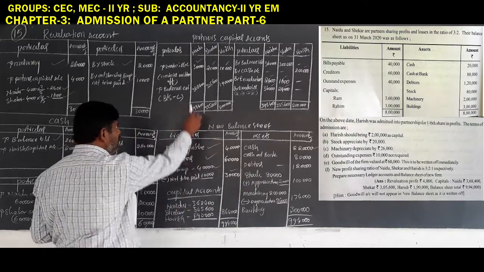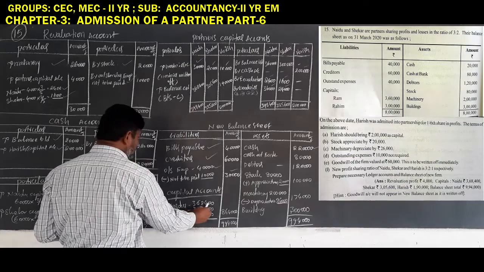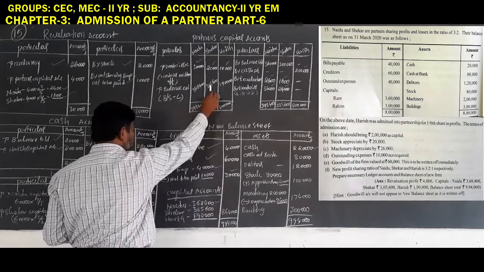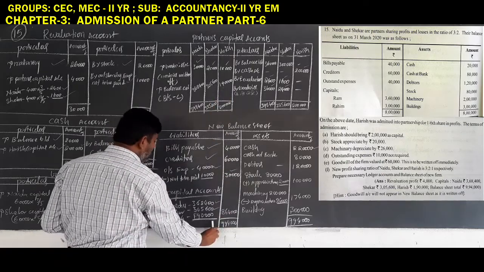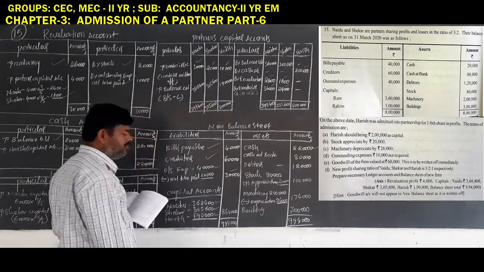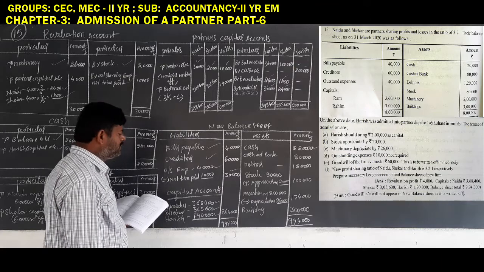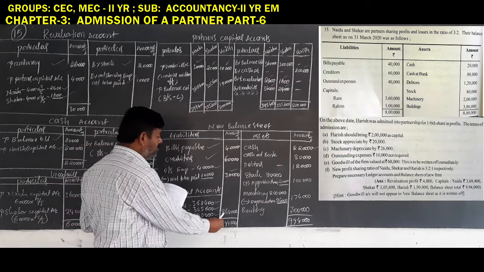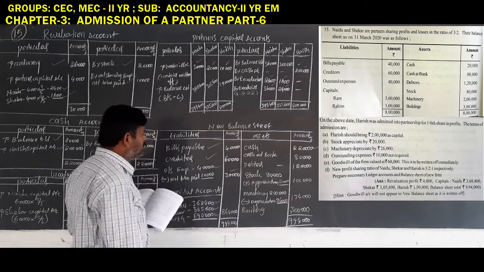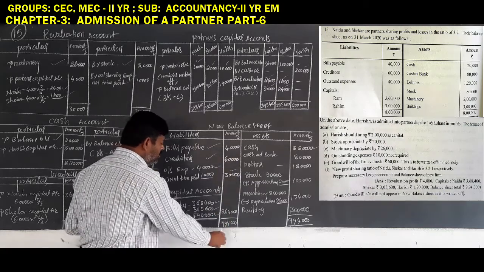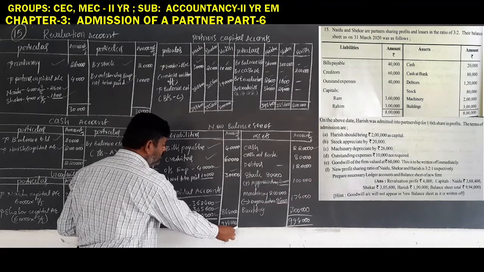Capital accounts are 3,68,400, 3,05,600, and 1,90,000. This is the total amount: 8,64,000 plus 1,30,000, total 9,94,000 rupees.